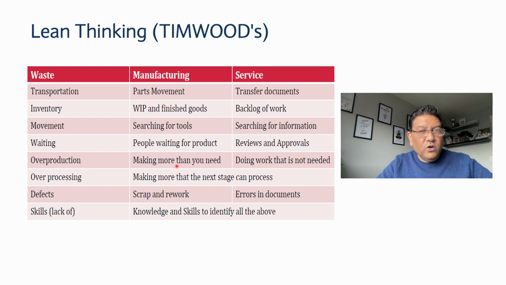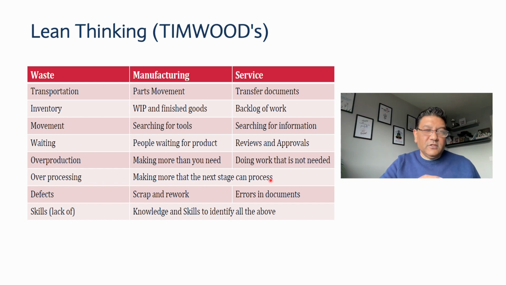Overproduction is making more than you need. We should never make more than we need, and we are going to learn this in more detail in Unit 6 as well. It also means doing work that is not needed. In service, doing work that is not needed is overproduction and overprocessing as well. It is making more than the next stage can process.